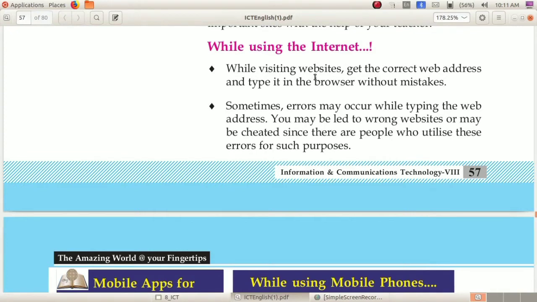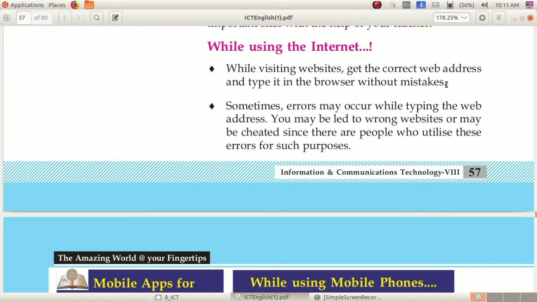First one is, while visiting websites, get the correct web address and type it in the browser without mistakes. If you are searching for anything, you have to type the correct web address in the search box. Don't make spelling mistakes.